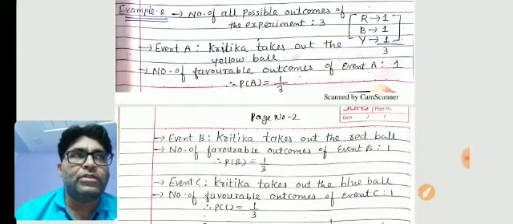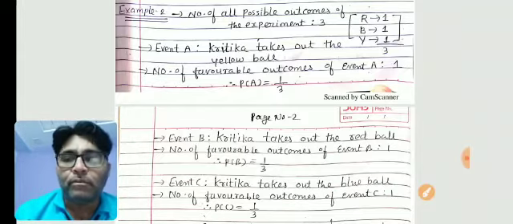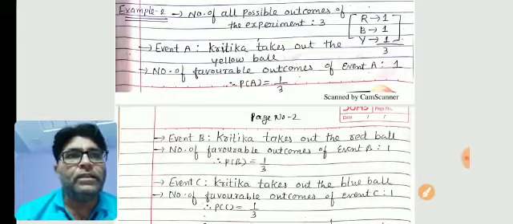B denotes the number of balls of the blue color. So B is 1, yellow 1. So total that is 3.